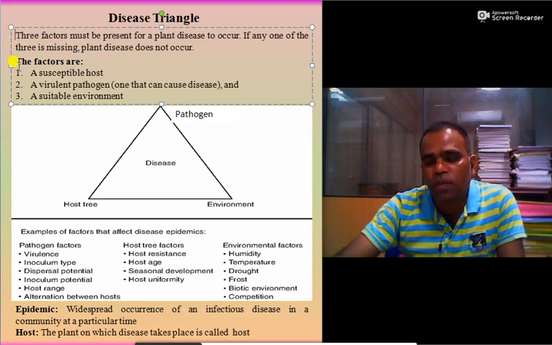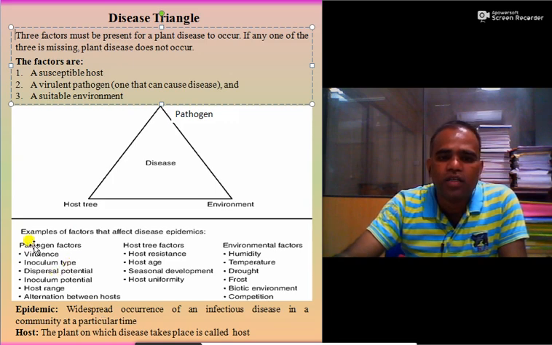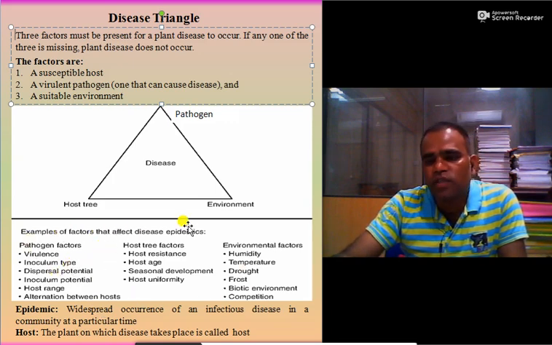The 3 factors are a susceptible host, a virulent pathogen, and a suitable environment. So what is virulent? The pathogen which has the capacity to cause disease is called a virulent pathogen. There are some examples of factors.